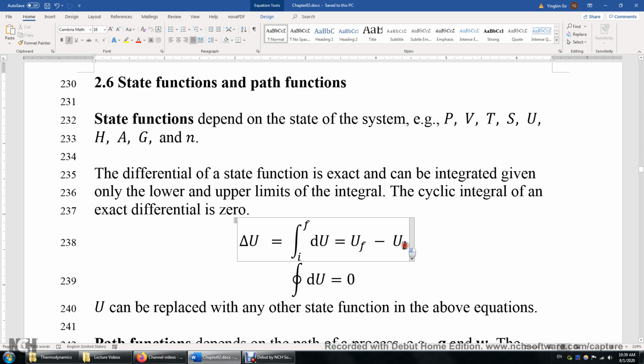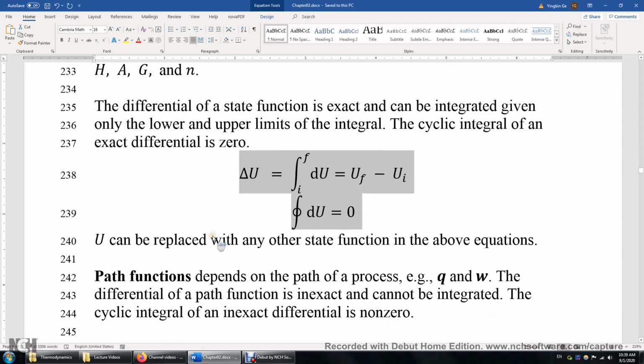If the initial state is the same as the final state in the cyclic process, then of course the cyclic integral is just exactly zero. And you can replace this U, internal energy, with any other state function. The two equations will hold true.